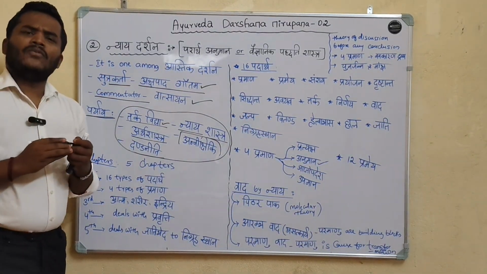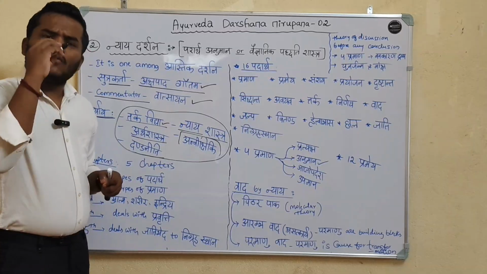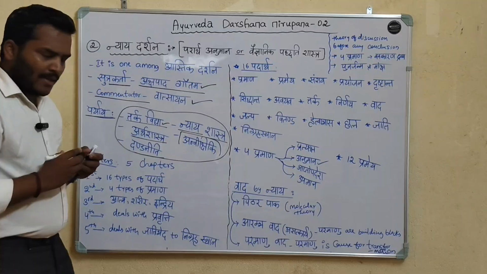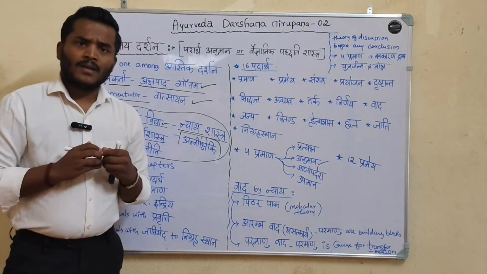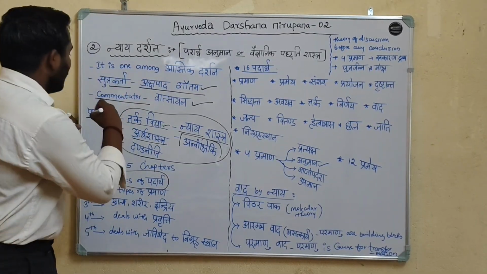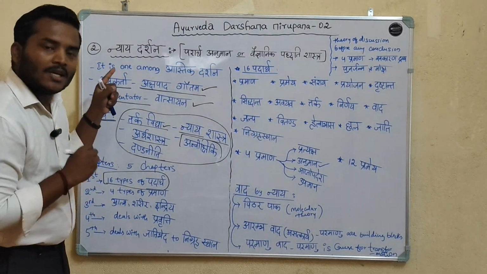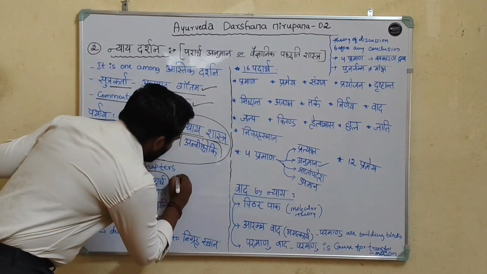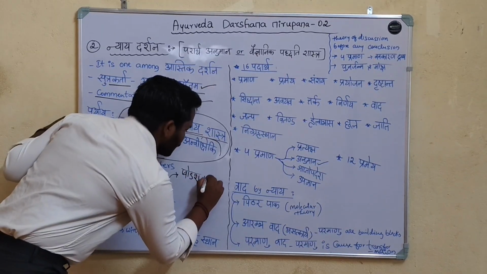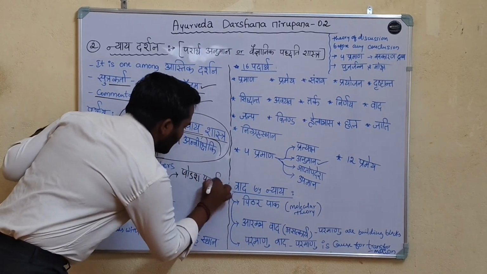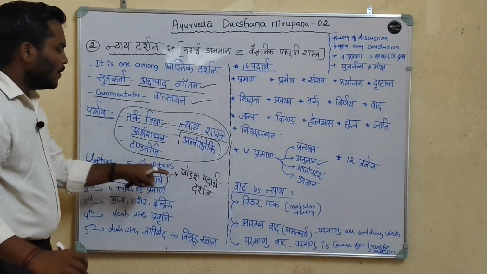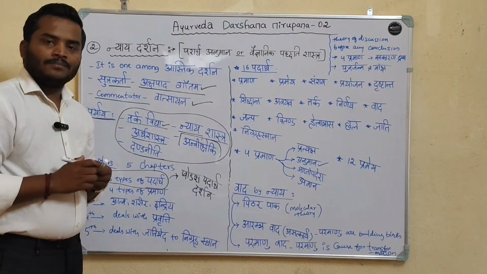In Nyaya Darshana, a total of 5 chapters are explained. The first chapter explains 16 padarthas. Sixteen types of padartha are explained in the first chapter of the Nyaya Darshana. That's why this Darshana is also called Shodasha Padartha Darshana.